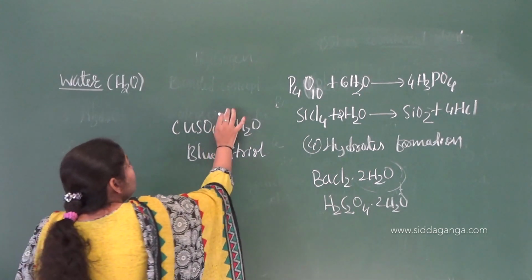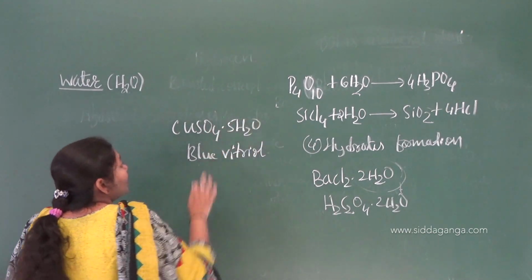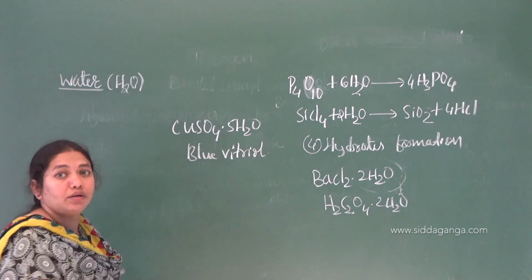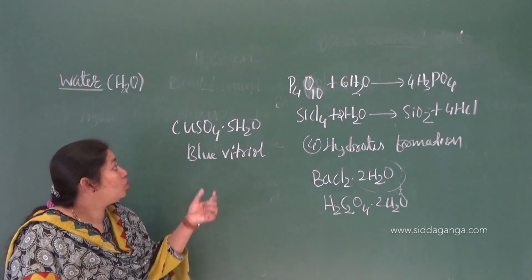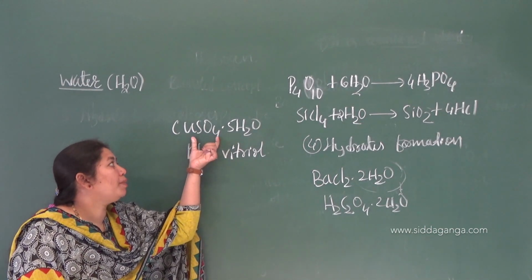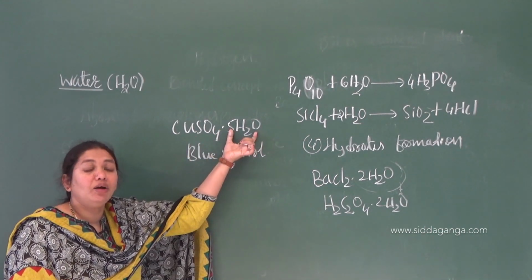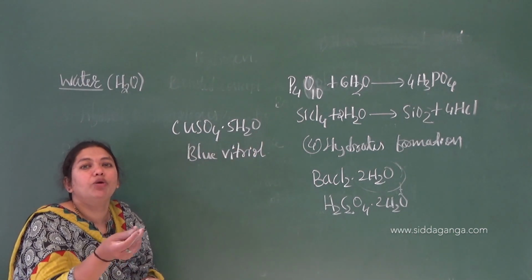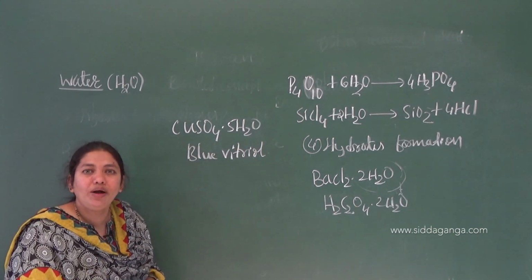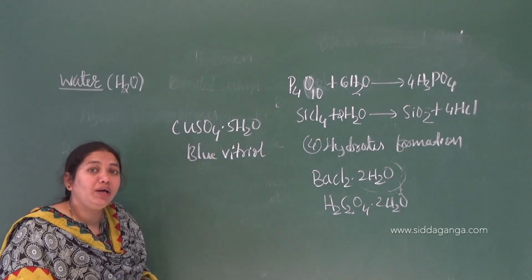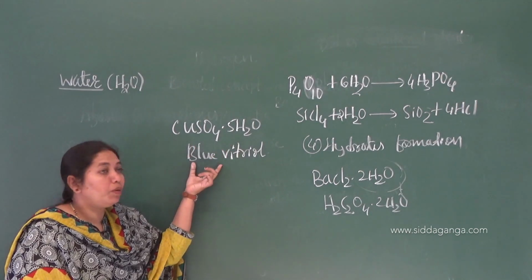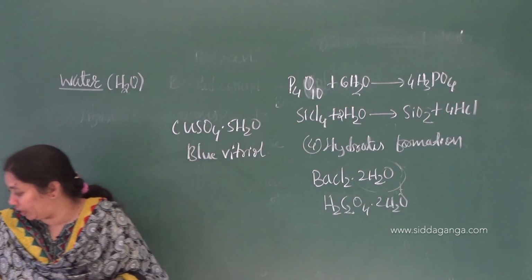If water is removed from this, it will become colorless. Because of this water only it has a blue color. So for the formation of crystals of copper sulfate, this is very important, not only for color but for crystal structure. If there is no water, it will be converted into a colorless powder form. But if there is water of crystallization, it will be blue, blue vitriol.